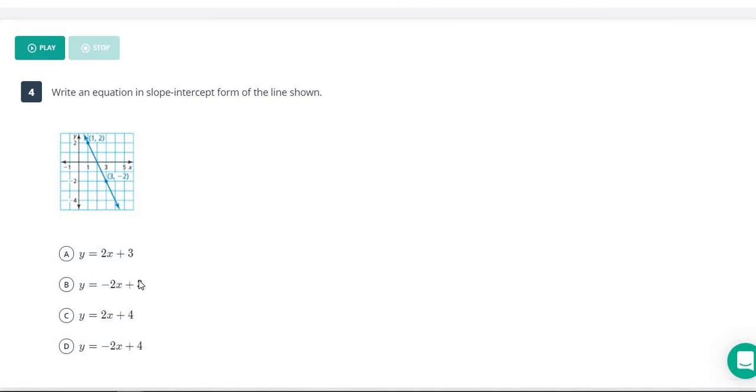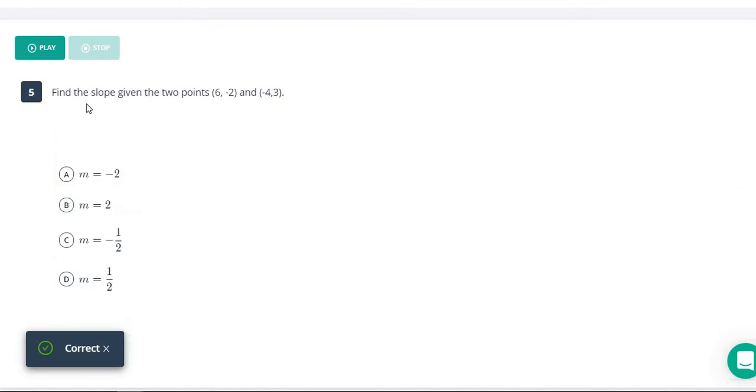So the difference between B and D is that we have a y-intercept of 3 or 4. So again, if we take a look at this, we go up on our y to see where does this cross the y-axis. Well, the very top of this graph is 3. So 1, 2, 3. And this is not quite reaching it. So this line is going to keep going, and it's going to cross our y-intercept up here, which is at 4. So negative 2x plus 4 should be our, yes, it is our correct equation.